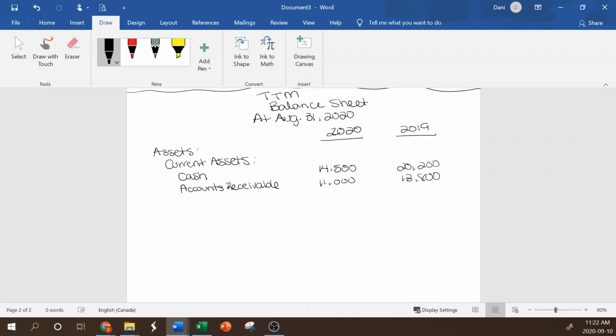Next, we had our inventory, $30,000, $29,000. Is there any other current assets on our list? Right, the last one we had was prepaids.